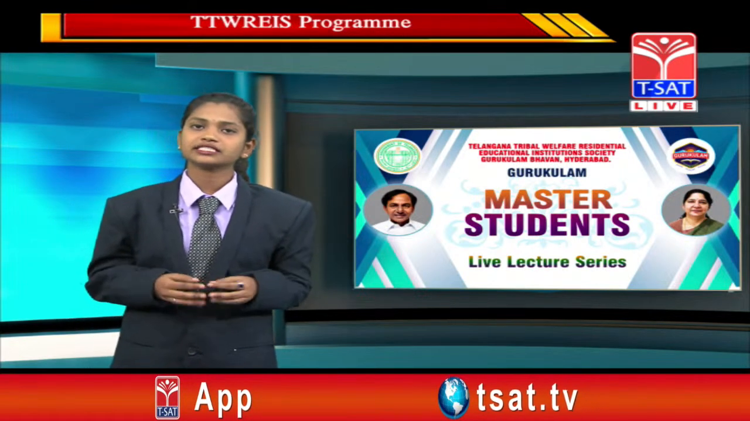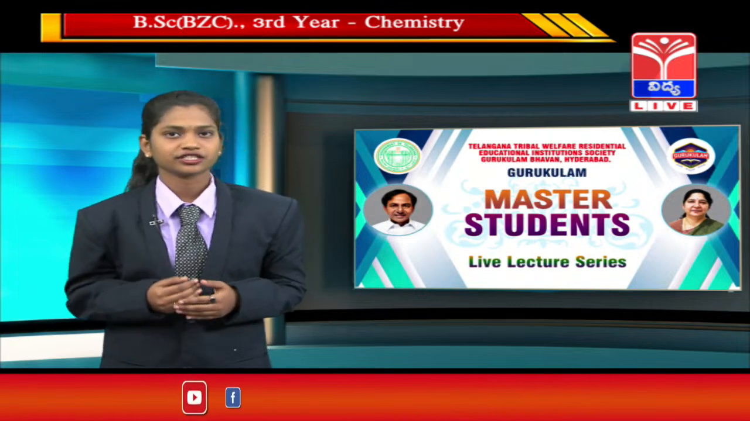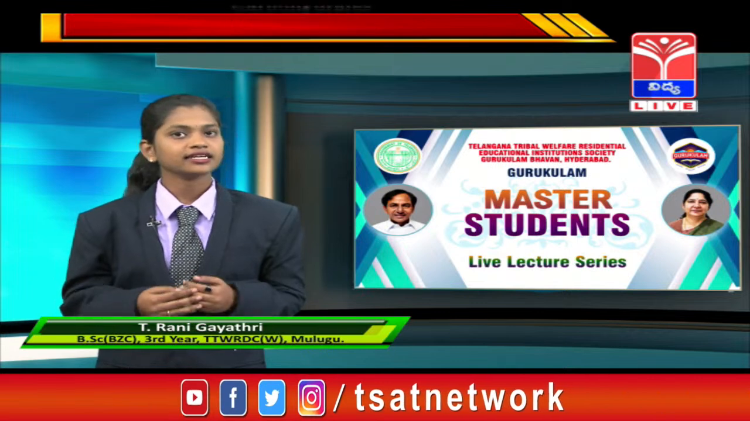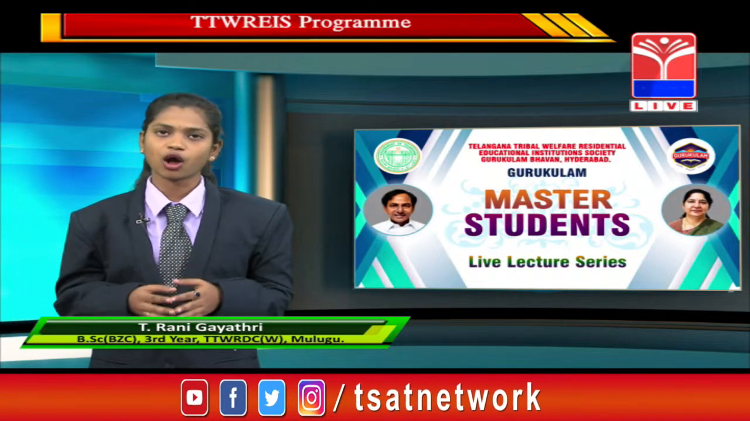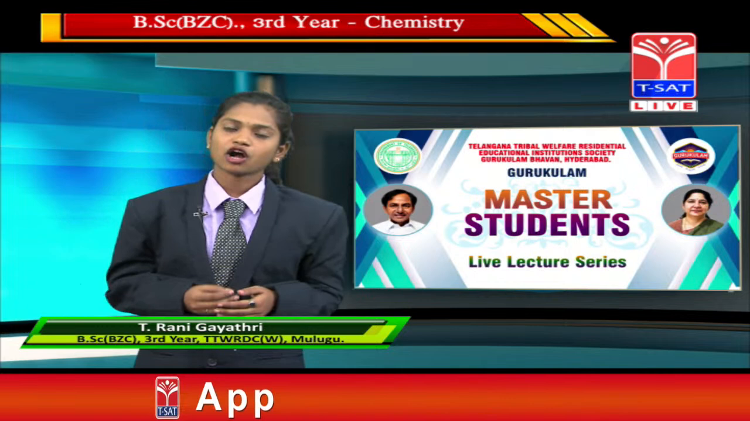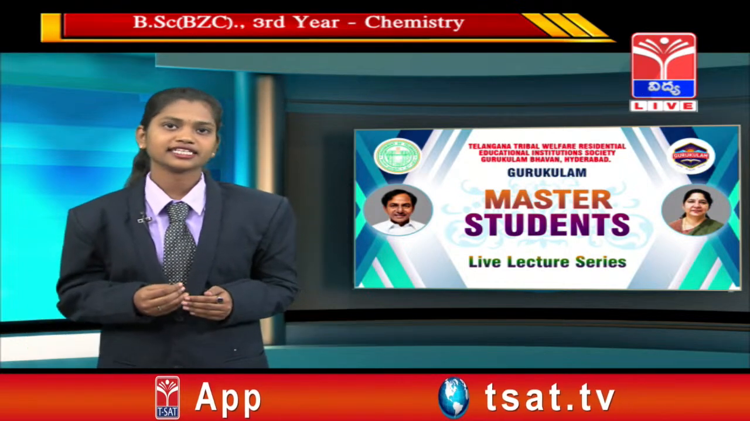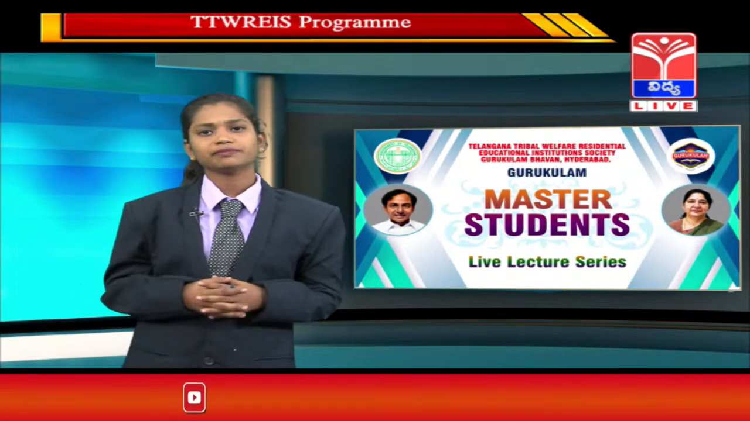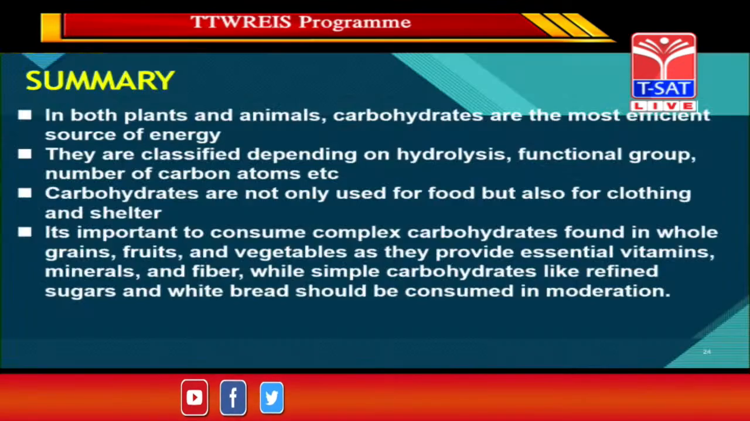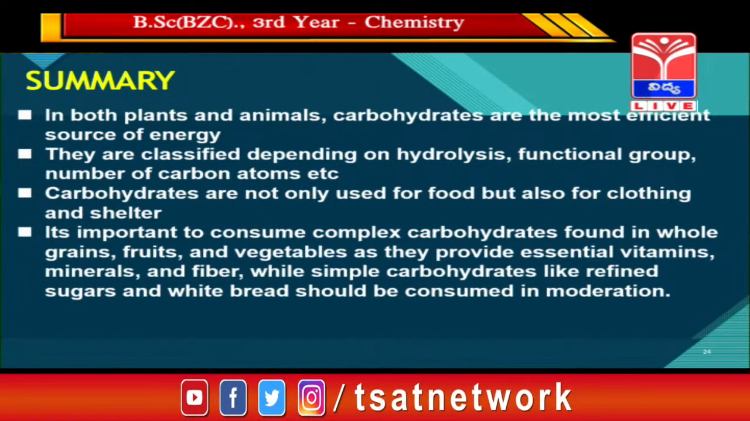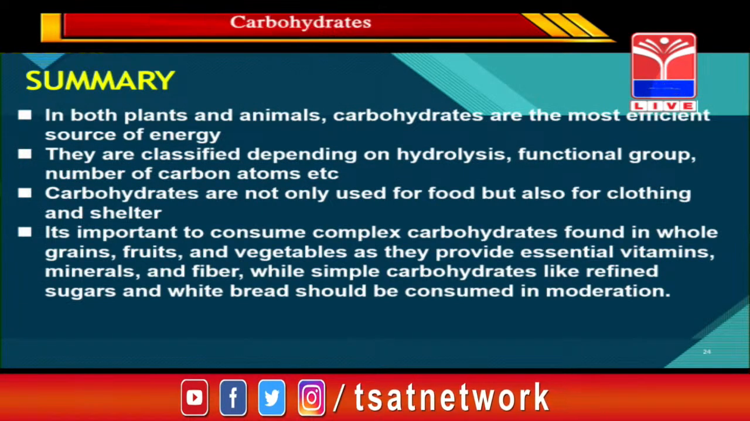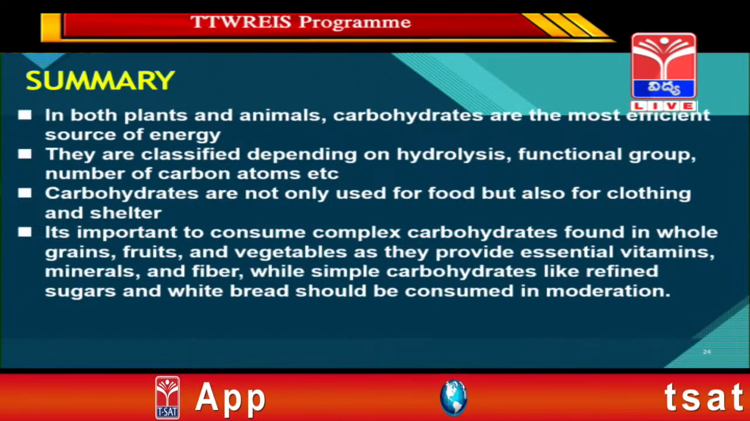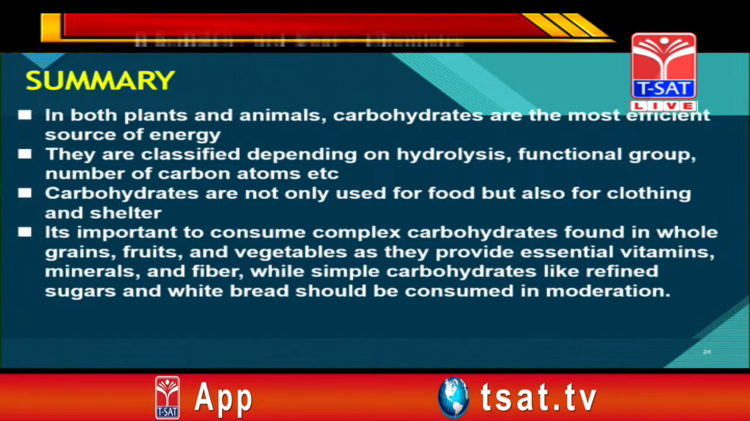All carbohydrates contain functional groups, either aldehyde or ketone. Aldehyde means a compound that consists of the C double bond O H group. Ketone means a compound which consists of the R C double bond O R functional group. And in both plants and animals, carbohydrate is the major source of energy. We have discussed the classification based on 5 points: based on carbon atom, functional group, hydrolysis, reducing nature.